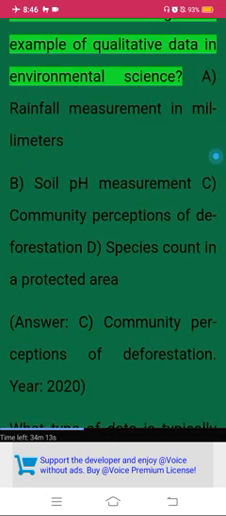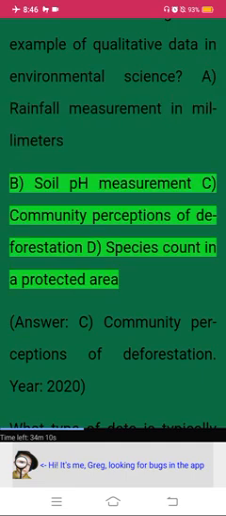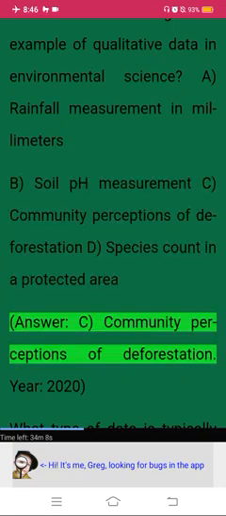Previous year questions. Which of the following is an example of qualitative data in environmental science? A. Rainfall measurement in millimeters. B. Soil pH measurement. C. Community perceptions of deforestation. D. Species count in a protected area. Answer. C. Community perceptions of deforestation.